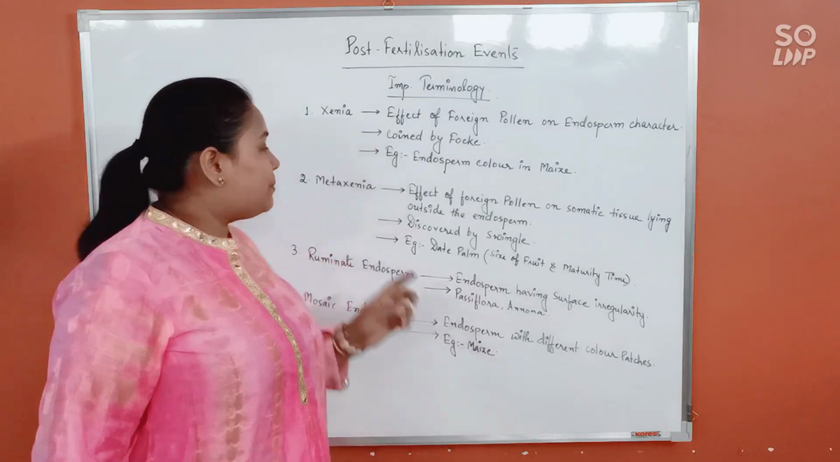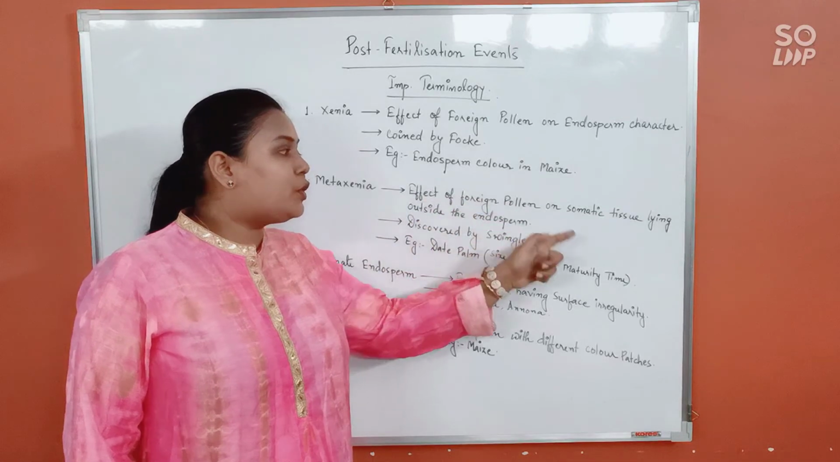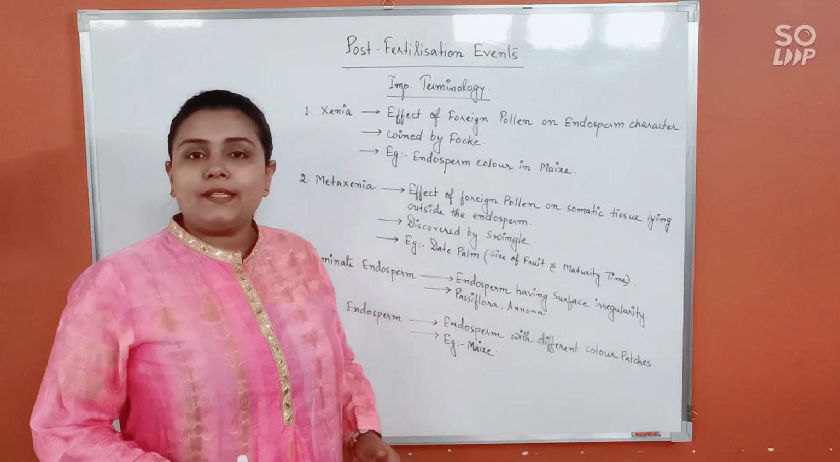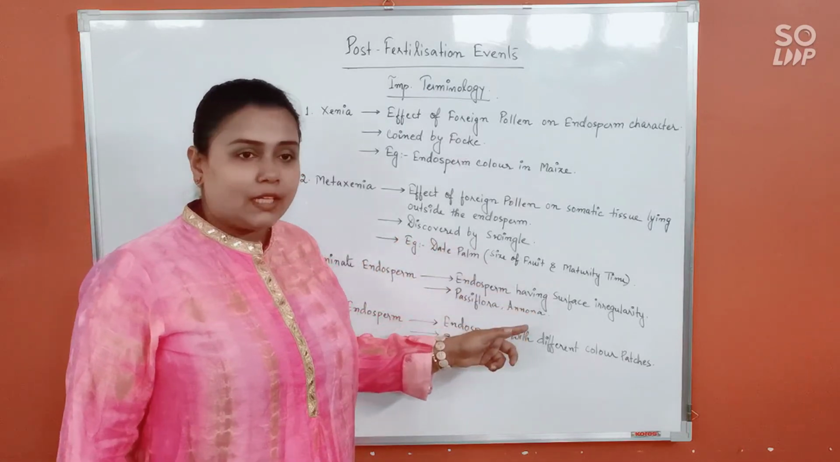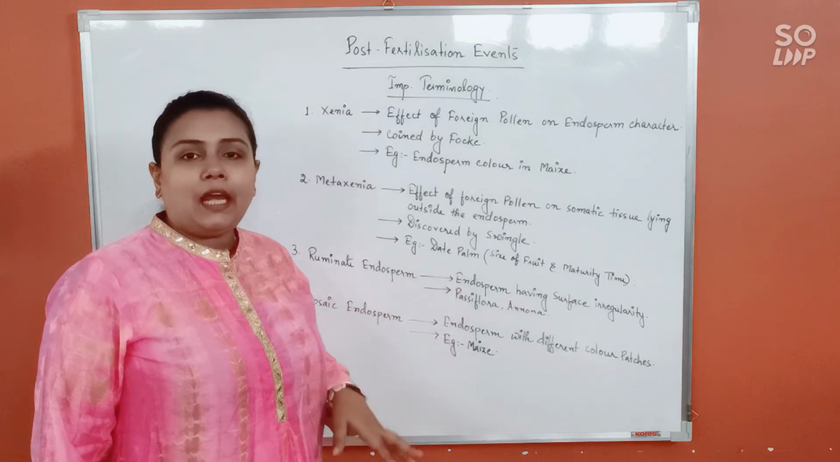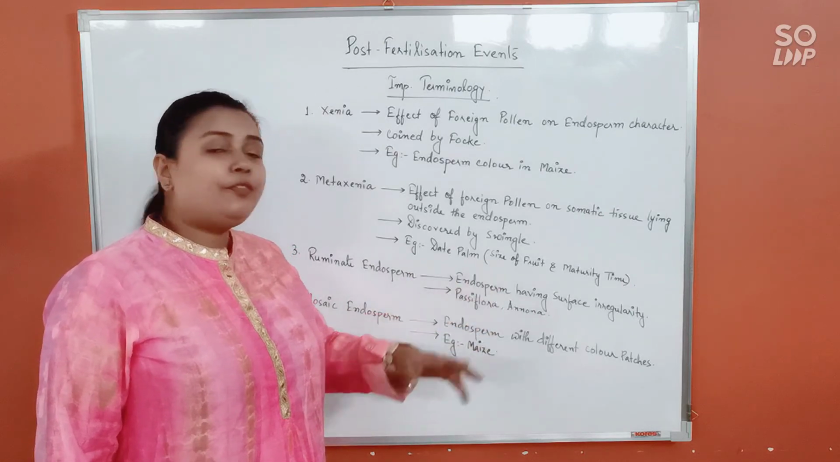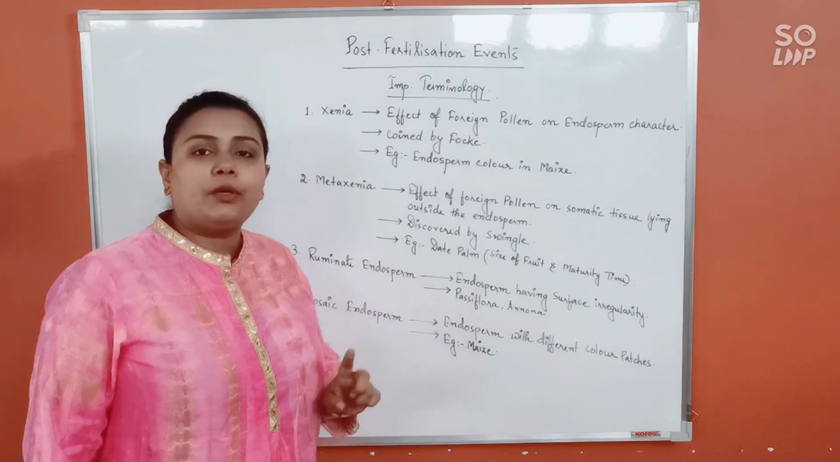Alright. Next is metaxenia, that is the effect of foreign pollen on the somatic tissues that lie outside the endosperm. Alright. This was discovered by Swingle, and the example for it will be date palm. In date palm, the size of the fruit and the maturity time will be decided by the foreign pollen.